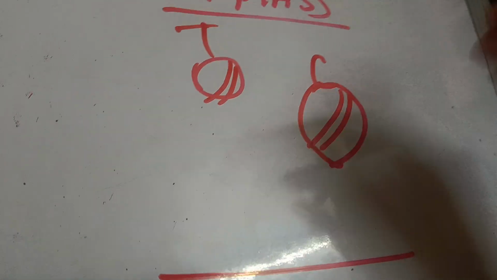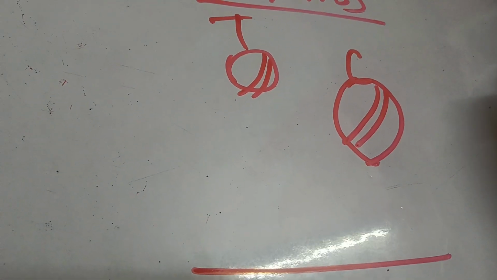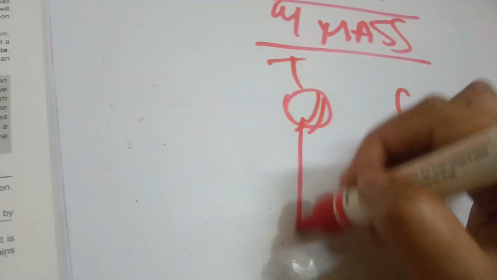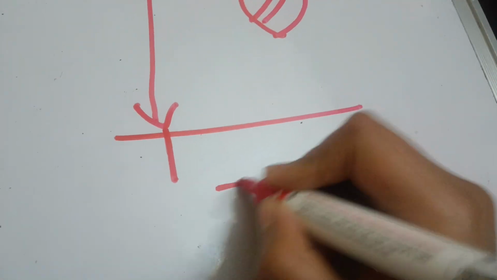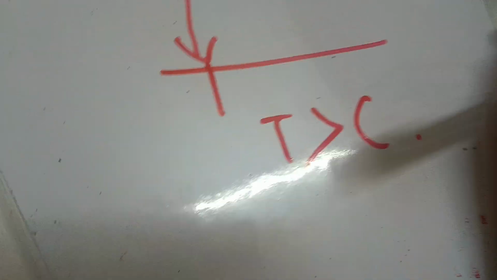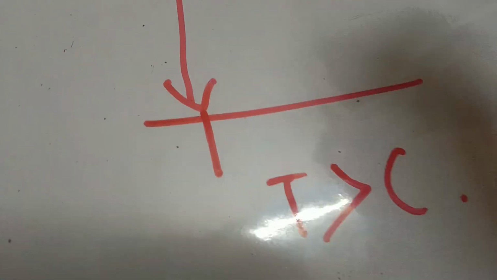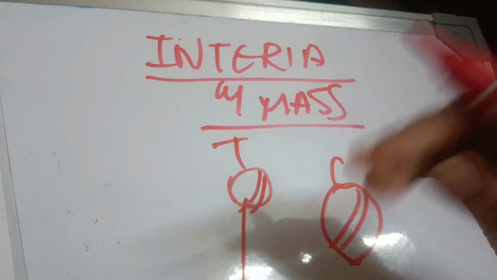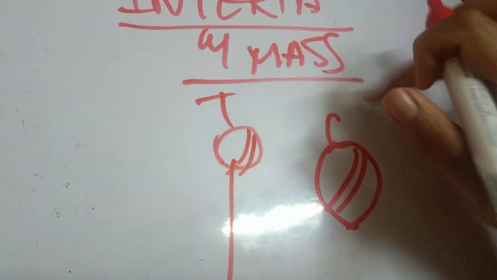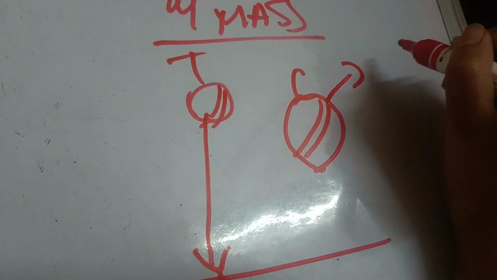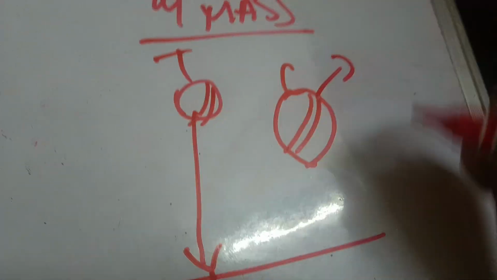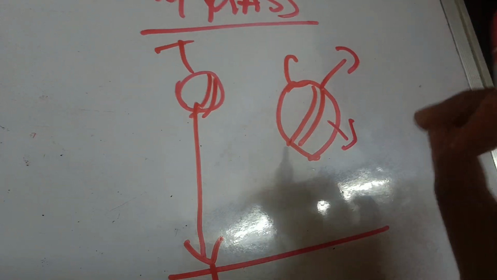Now which will fall faster? Which has more velocity? Obviously you will say the tennis ball will fall faster, right? So the velocity of the tennis ball will be greater than the cricket ball. So who has more inertia? Inertia is the tendency of the body to remain in a state of rest, right? Both were at rest at the start. Which remained in its state of rest more? This one, right? It opposed, it came late. So it has more inertia because it remained in its state of rest.